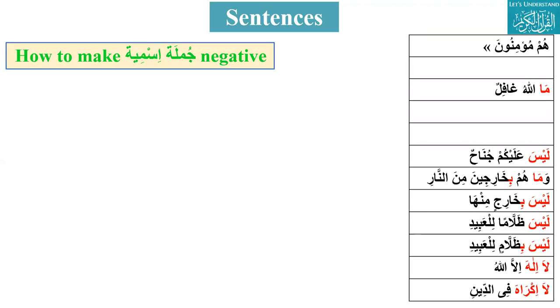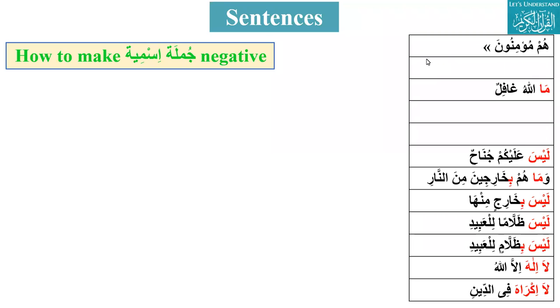If it is hum Muslimun, what is the mubtada and what is the khabar? The sentence is hum Muslimun. Hum is the mubtada and Muslimun is the khabar. So when we put ma before the mubtada, what will become mansub? The khabar. Here the khabar is becoming mansub. So I just repeat the question because you said mubtada. So the khabar. Okay, so you said ma hum Muslimin.